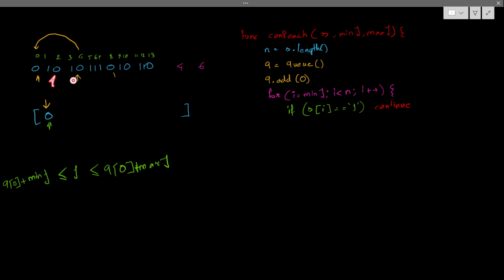I'll look into that later. And if this 0 is present before my index, we will understand why when it comes. Right now I'm checking whether I can reach the current index from the index present in the front of the queue.